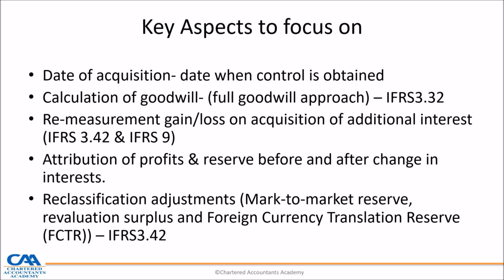In other words, if I was holding 30%, which means I'm a non-controlling interest, and I'm now holding 70%, profits have to be shared proportionately to what I'm holding. Then there is an issue of a reclassification adjustment that also happens at the date when control is obtained.